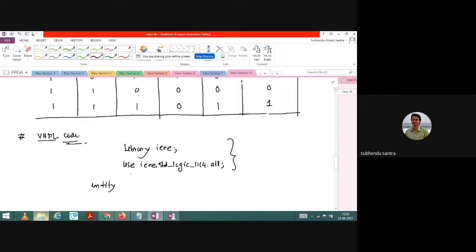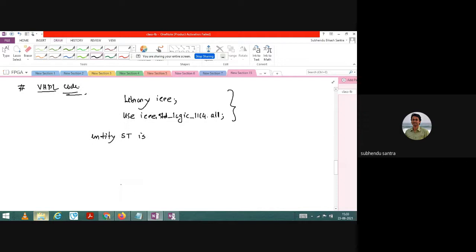So now I think you can write. So what is that? State. So state table ST, let us say entity ST is. Next what I will write? Port. Tell me what I will write in the port. X equal to in.